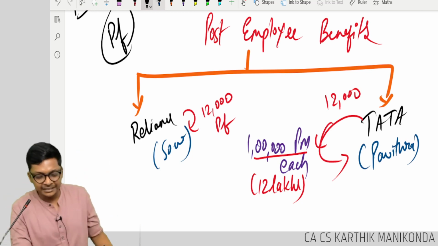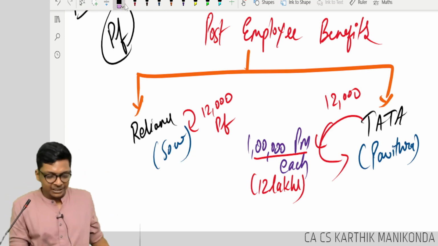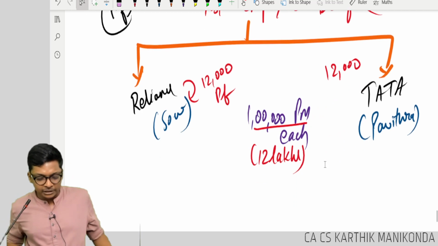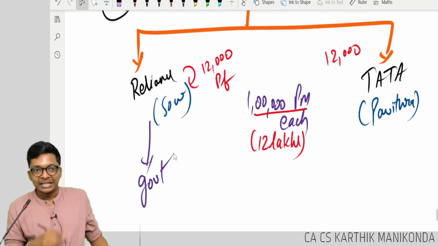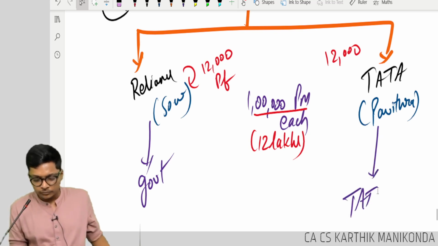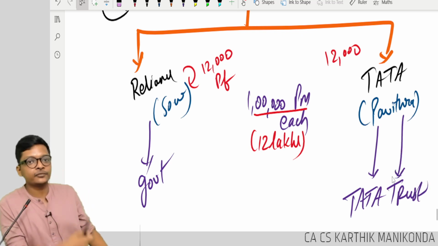Government. It's given to government. So one small change. Reliance is giving this PF to government. Tata is giving this money to Tata Trust, a group of Tata itself.